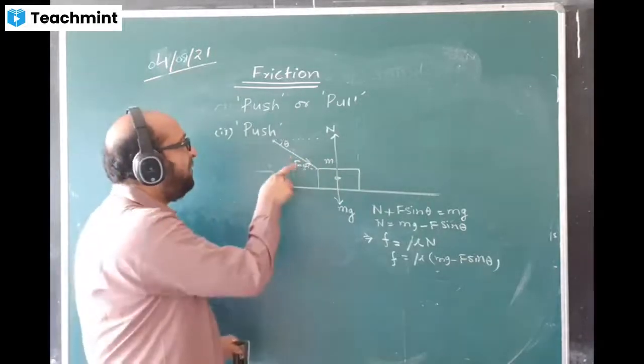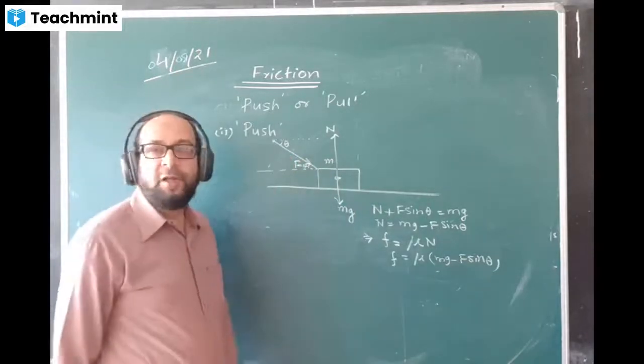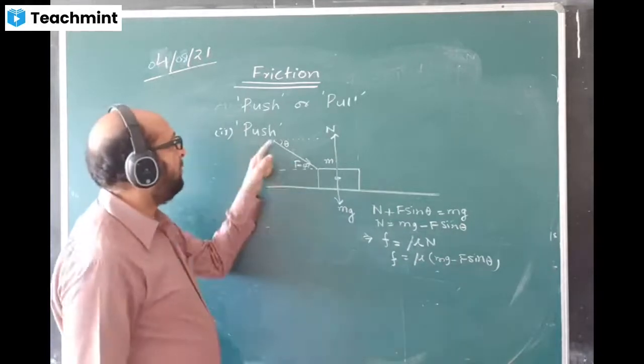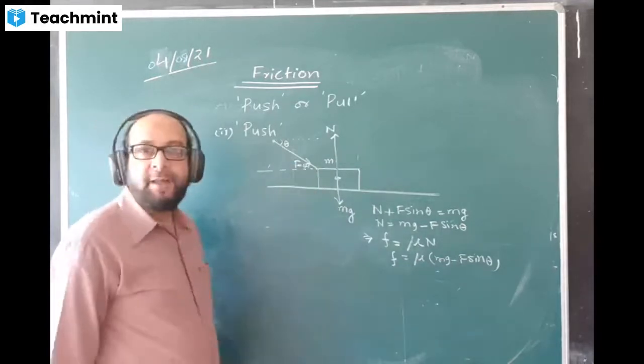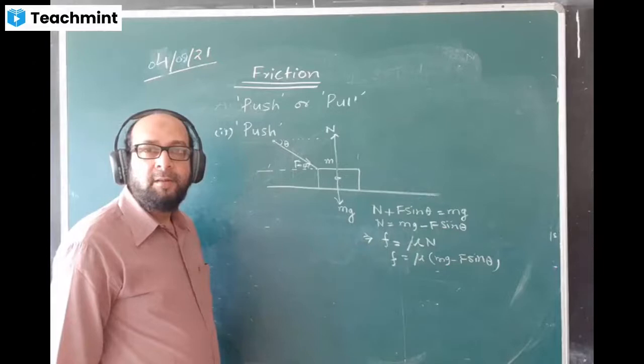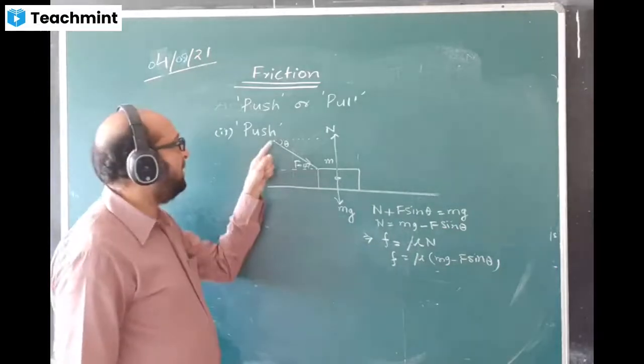This F again will break into two components. Where should I break? Over here or over here? Where should I break? At this origin point.